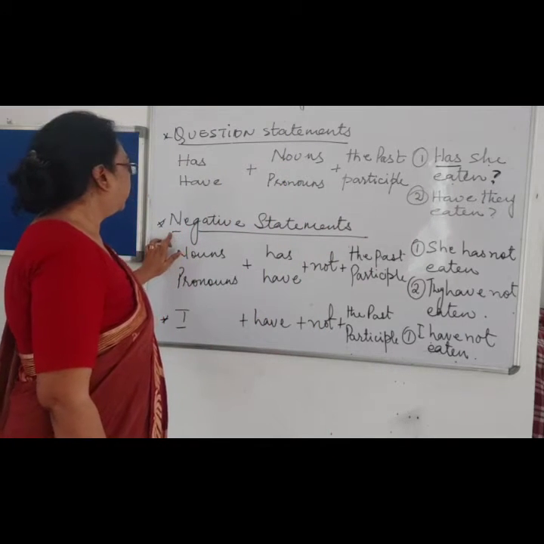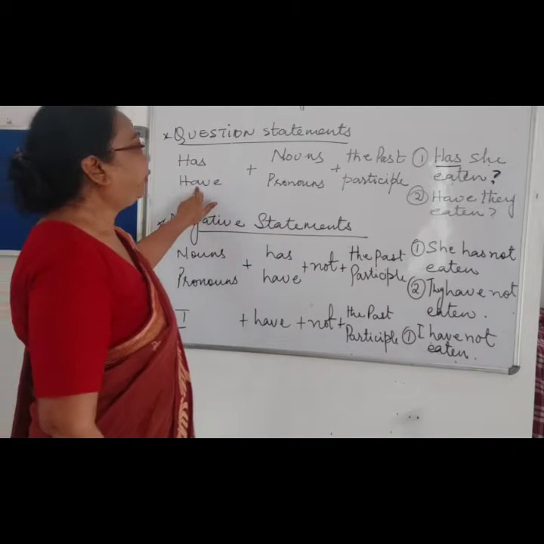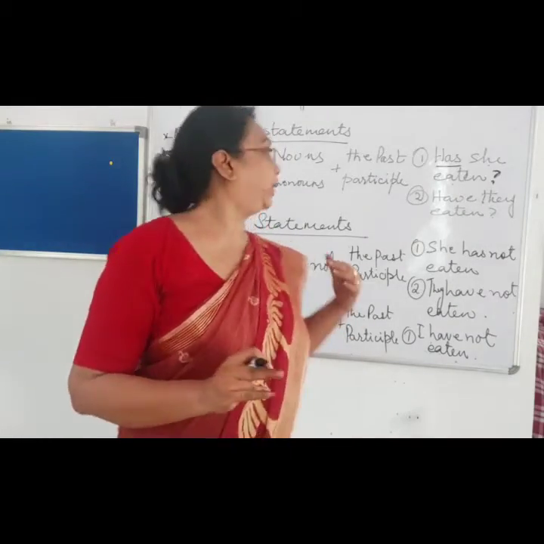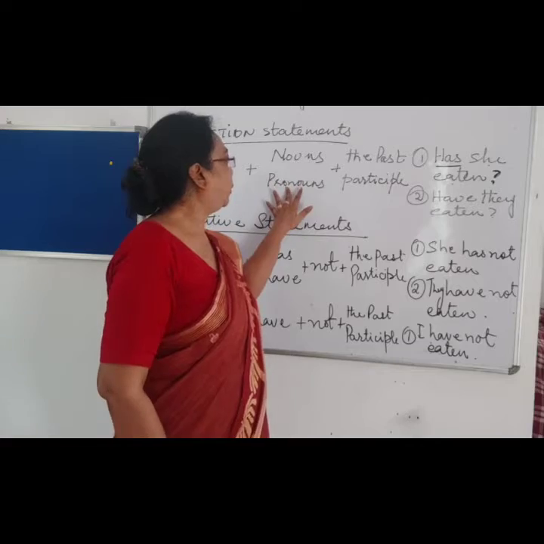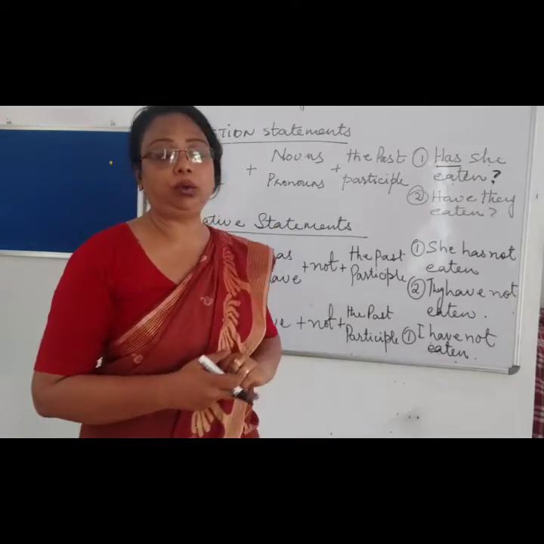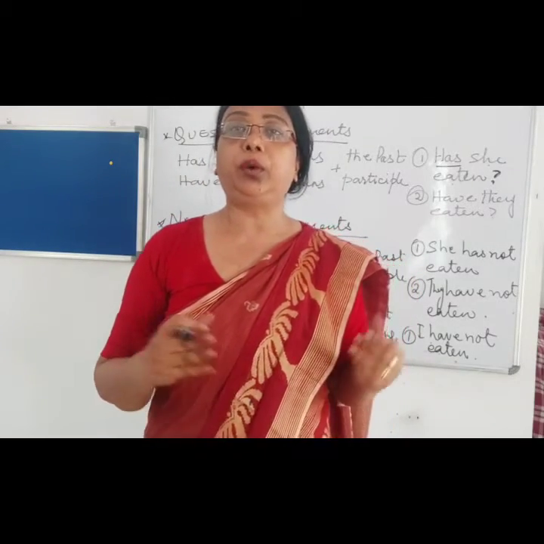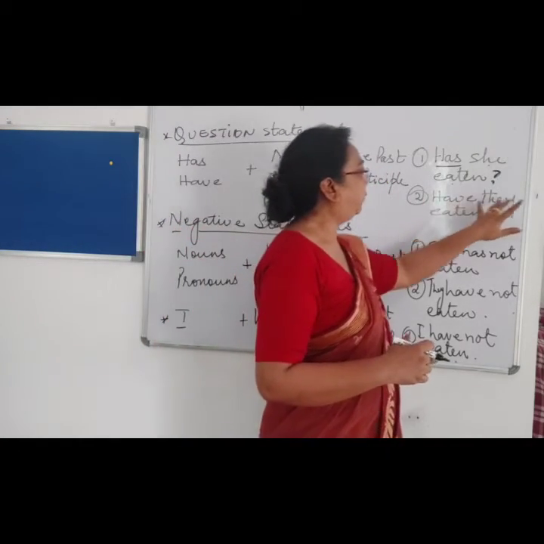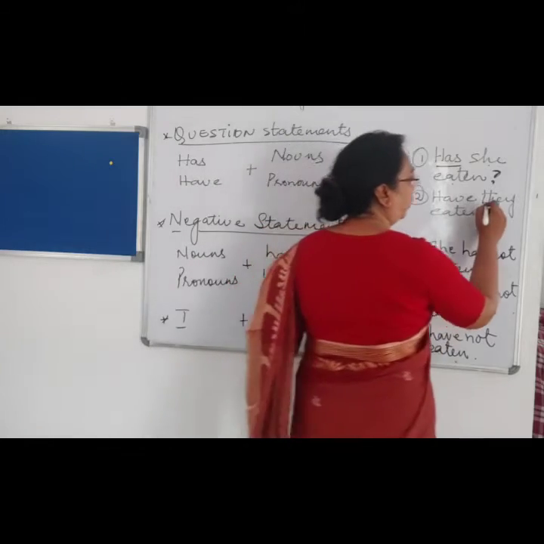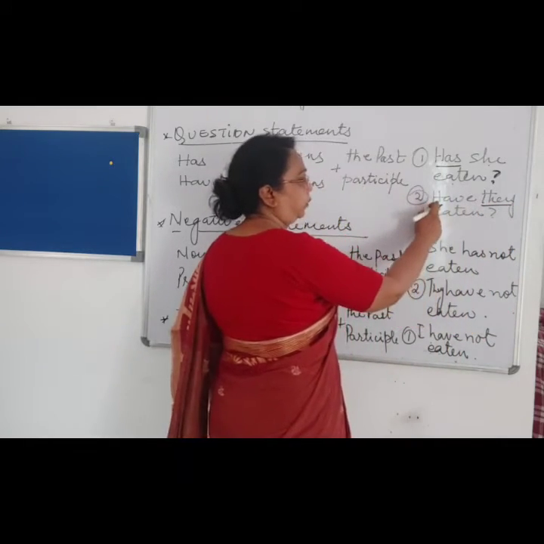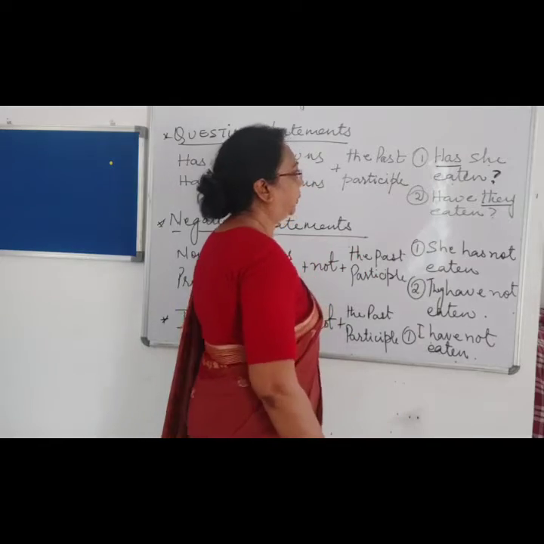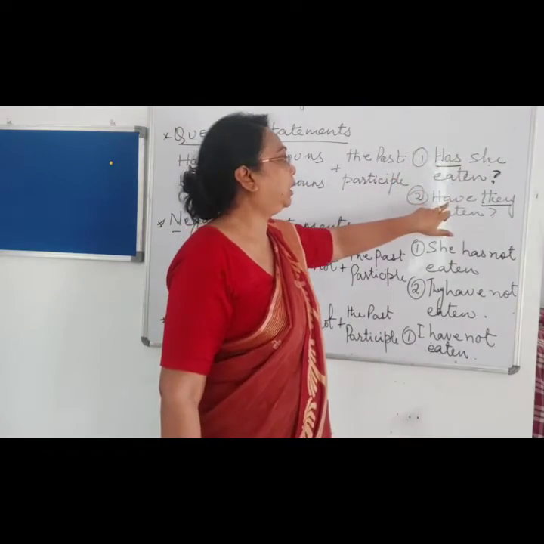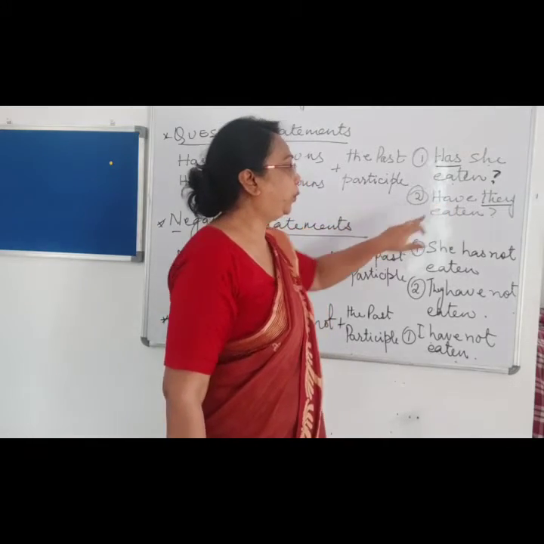Next is have. Have we use when the subject, that is noun or pronoun, is in the plural form. Then we add the past participle: have they eaten? Now they is plural, so we'll start the sentence with have and eaten, past participle. Has is added when it is singular, have is added when it is plural.